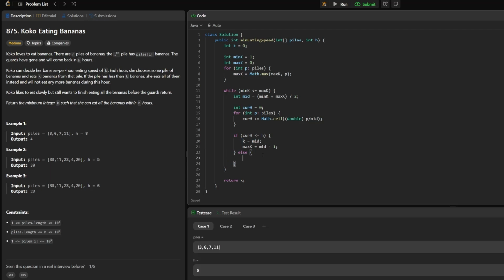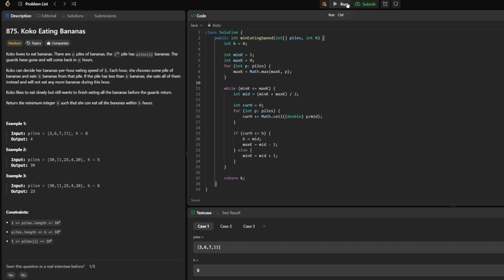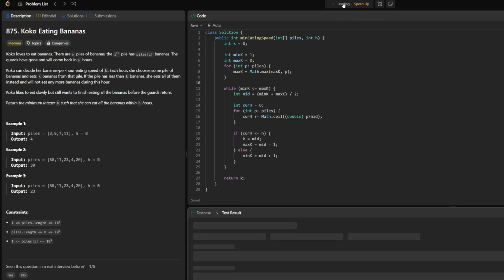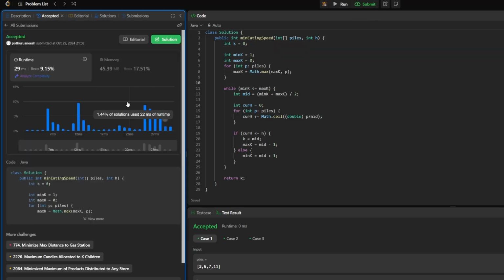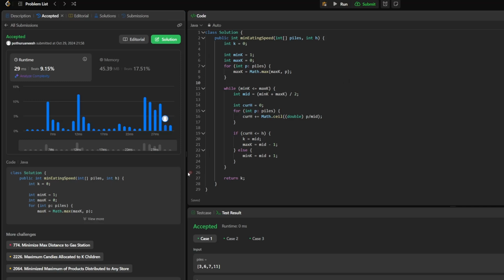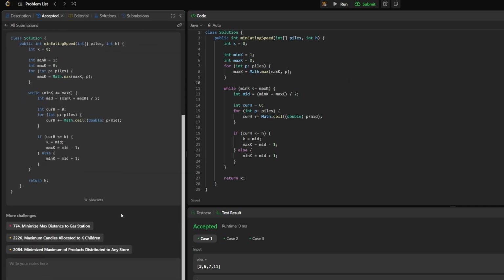And if this is not possible, which means else, so this is not a valid value, so we need to pick up the speed here, and so eat faster. So we can redefine min k is equal to mid plus 1, and this will increase the speed, and this should be right. Let's verify all the syntax is correct, and run this here. You can see that when we submit it, our solution is accepted, and our runtime is pretty good here. So that's how you solve this problem using binary search.